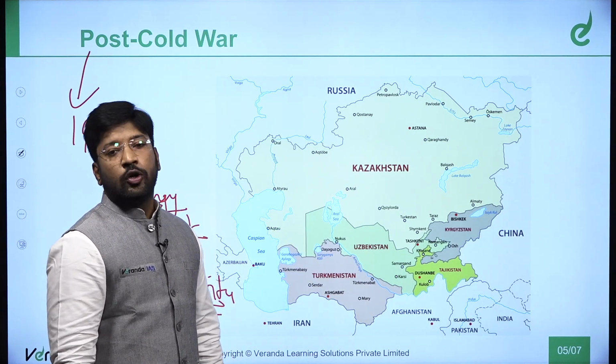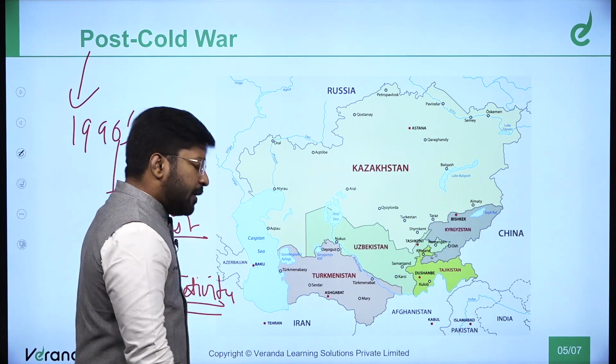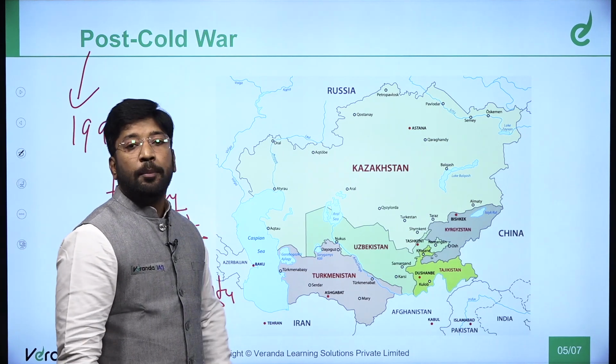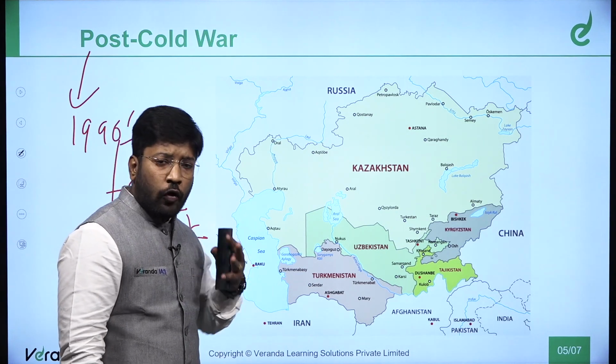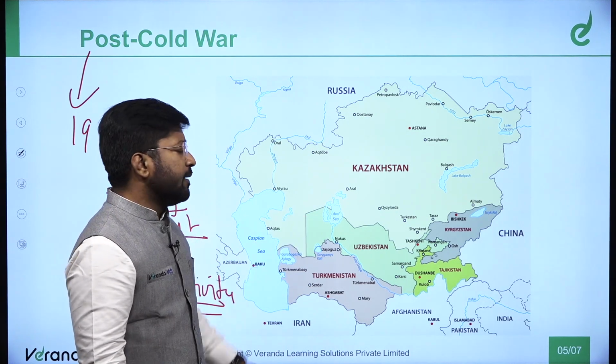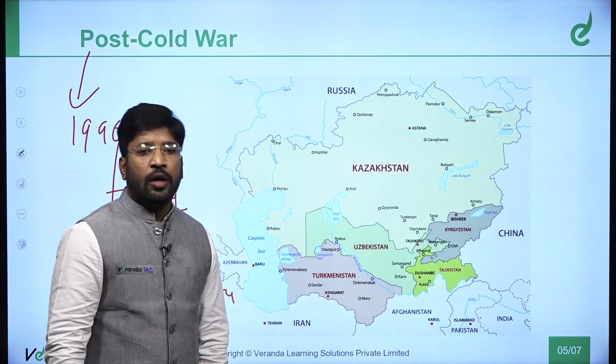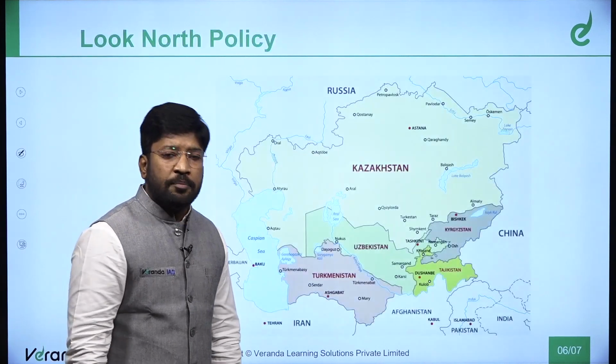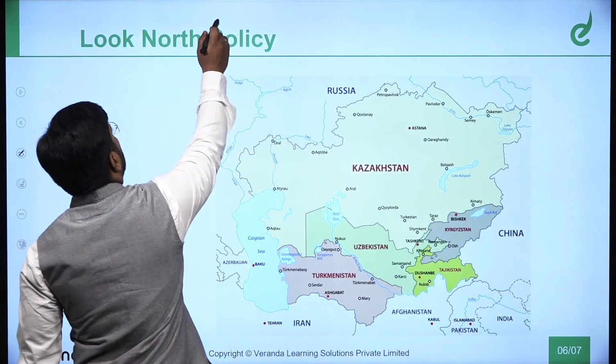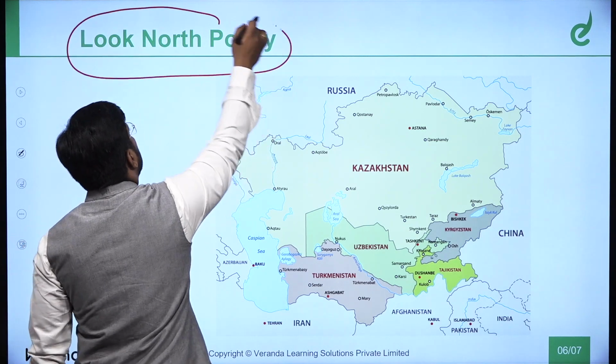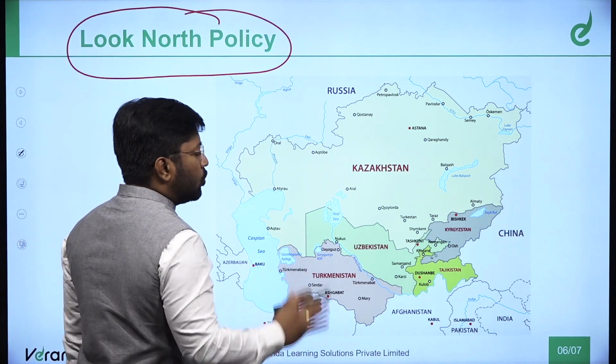However, it got crystallized when PM Rao was understanding India's extended neighborhood, and some people commented that it is part of our Look North policy. What is this Look North policy?